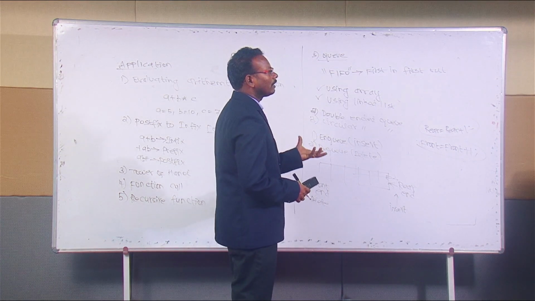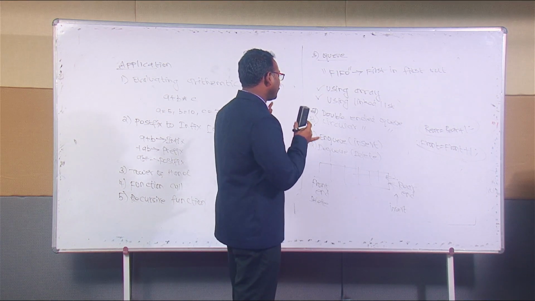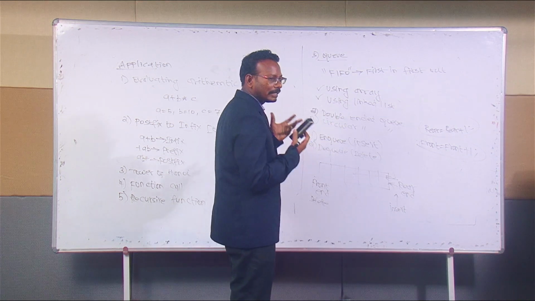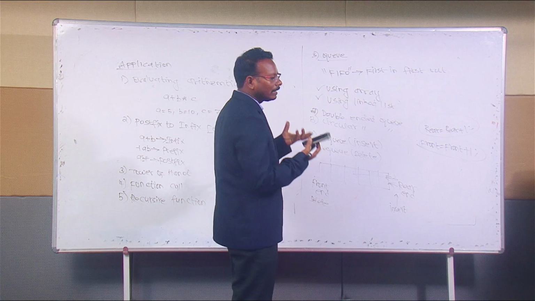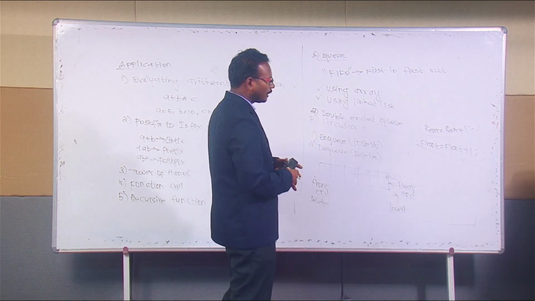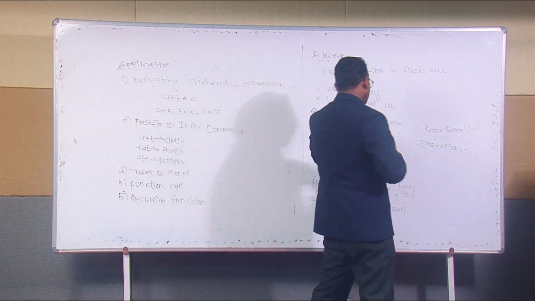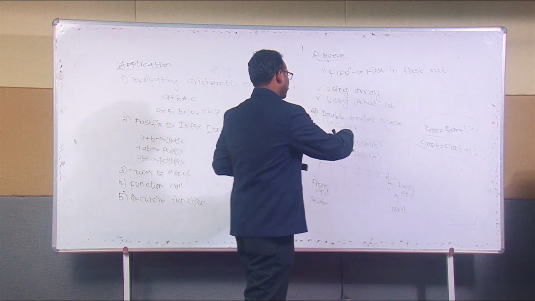Before inserting the data, we need to check whether overflow or underflow has taken place or not. If there is an overflow, we can't insert any data. In the delete operation, if there is an underflow, we can't delete any data. So that condition should be checked before using the enqueue and dequeue operations. These are the queue operations.